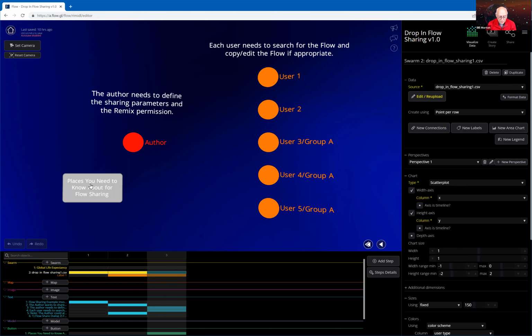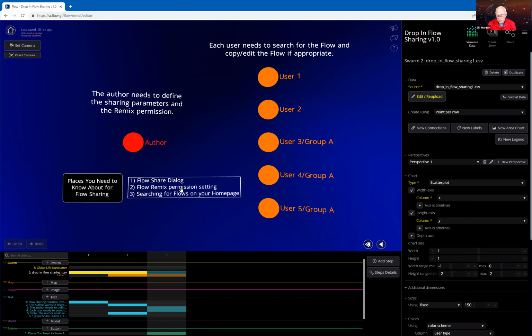So this is a button I've got here, places you need to know about for flow sharing. You need to know about the flow share dialog, which is this dialog up here. You need to know about the flow remix permission setting, which I'll show you where that is in the settings. And when you're coming into flow, searching for flows on your home page, there's quite a different look and feel for that today than it was like 2 or 3 weeks ago. Okay. So let me first of all show you about the share dialog.